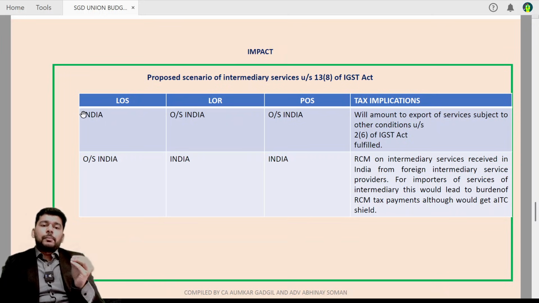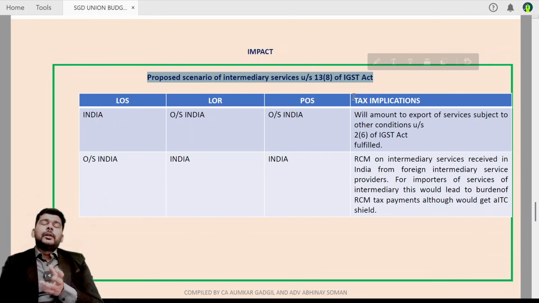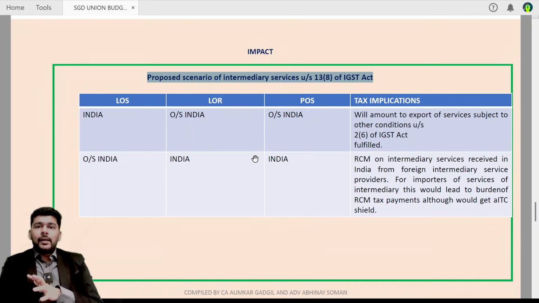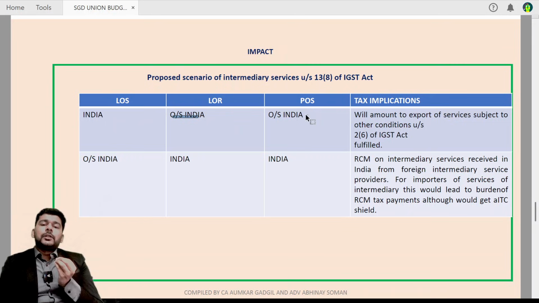If the location of supply... now what it says is that the intermediary services will be taken away from 13.8. The intermediary services will now be dealt with as per 13 subsection 2, whereby if the location of recipient is outside India, place of supply would be outside India. So if now the intermediary is located in India, the location of recipient is outside India, the place of supply as per the proposed provision will be the location of recipient, that is outside India.